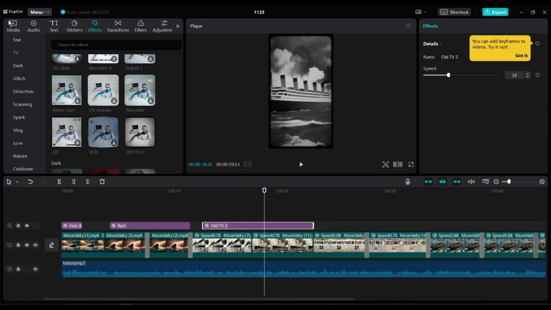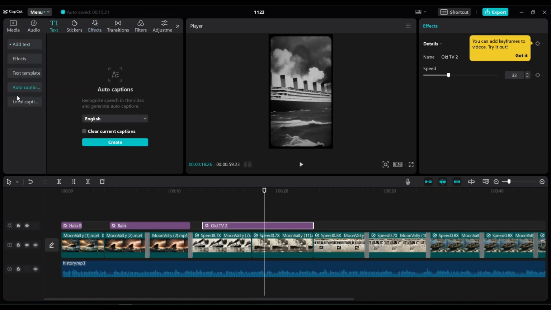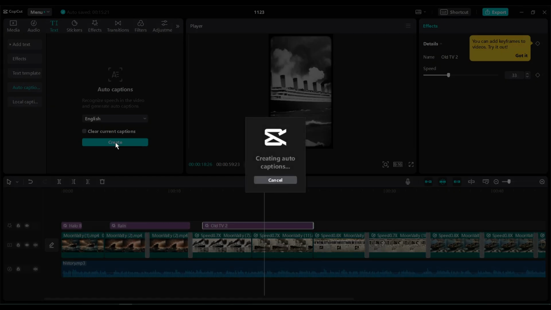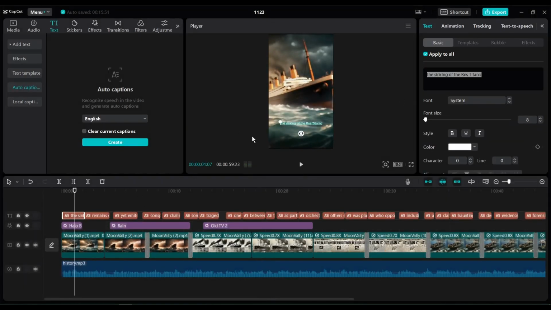To do this, come to the text tool from here. We have to select the auto caption tool from here. Now select your video language and then hit the create button. It will generate subtitles for our video. And you can see it. But it's not looking so good.